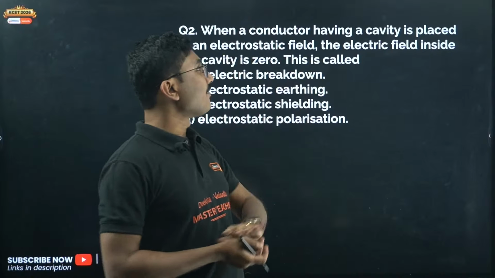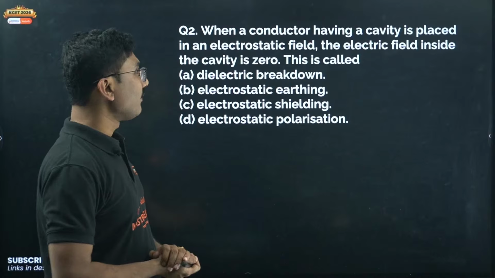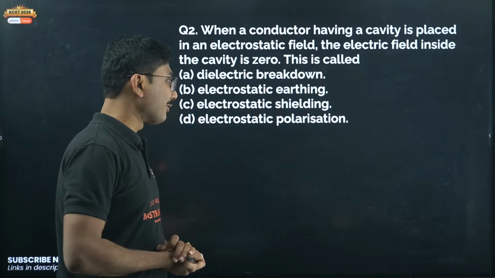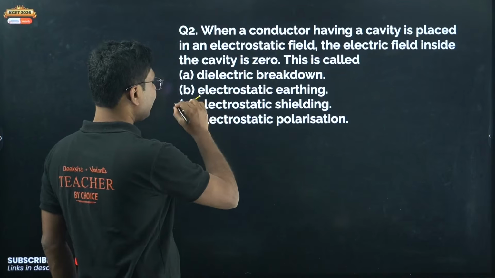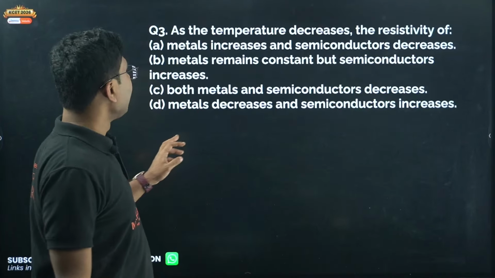When a conductor having a cavity is placed in an electrostatic field, the electric field inside the cavity is 0. This is called dielectric breakdown, electrostatic earthing, or electrostatic shielding? It is called electrostatic shielding, not electrostatic polarization. Okay. Next,